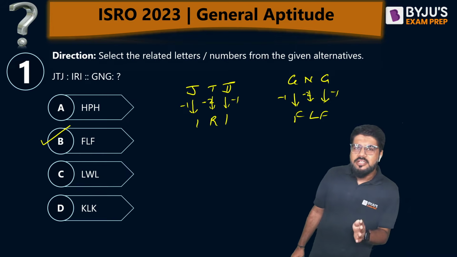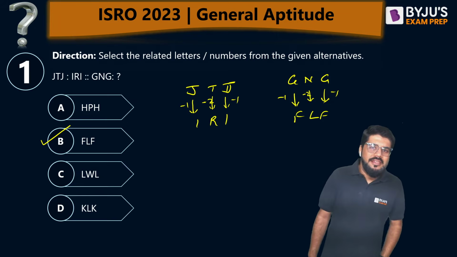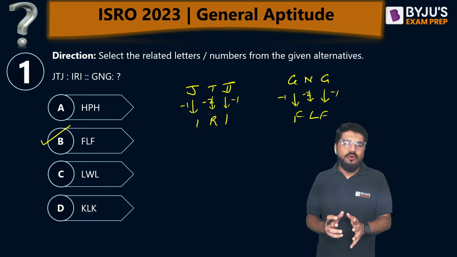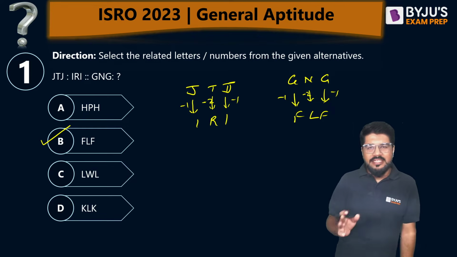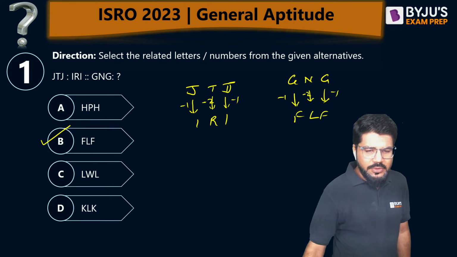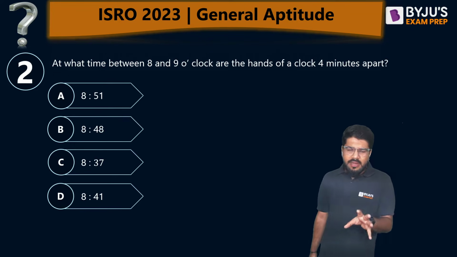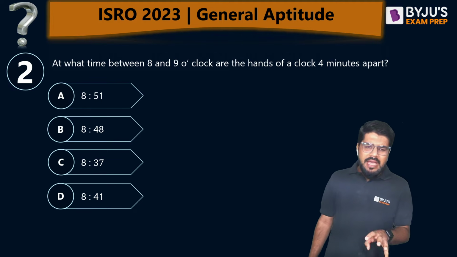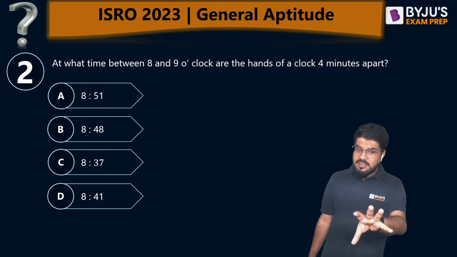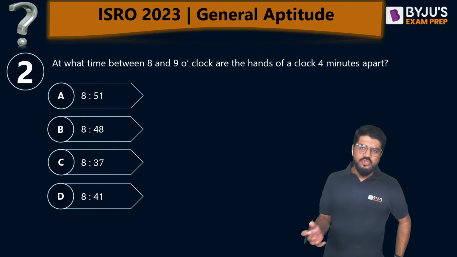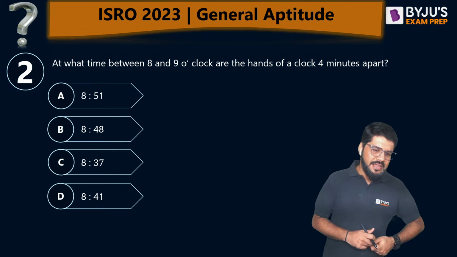So by chance, those who are pausing the video and solving parallelly the question, I'll also give you an approximate hint about for how much time you should pause it at maximum. Okay, let's move ahead to the next question in front of you. Fundamental question on the clocks. Approximately around 1 minute is sufficient for such a question maximum. If you solve it before, well and good, you're doing good.